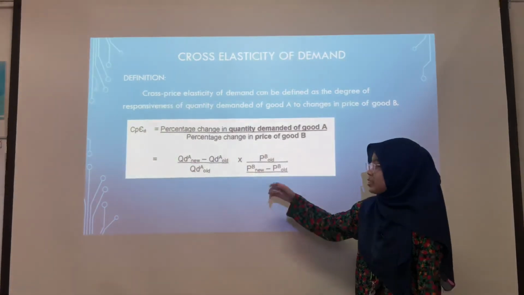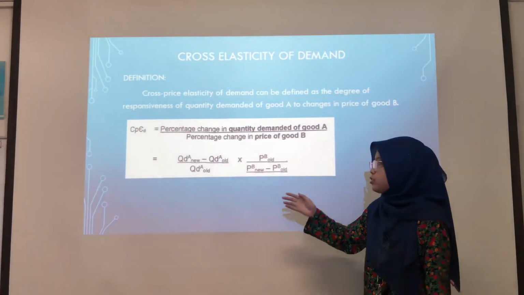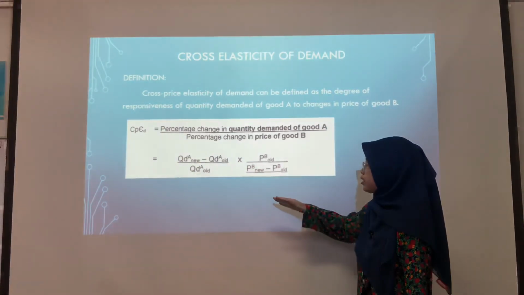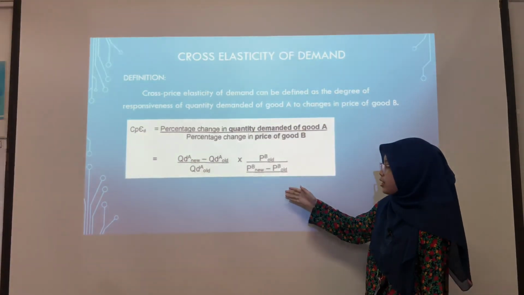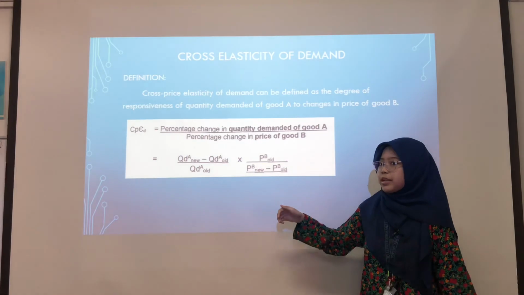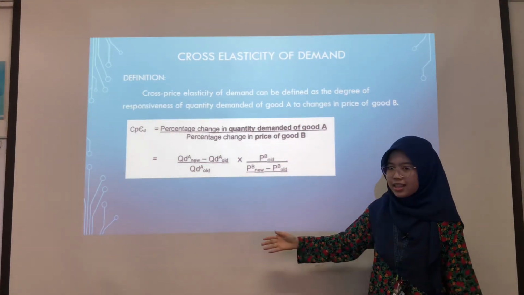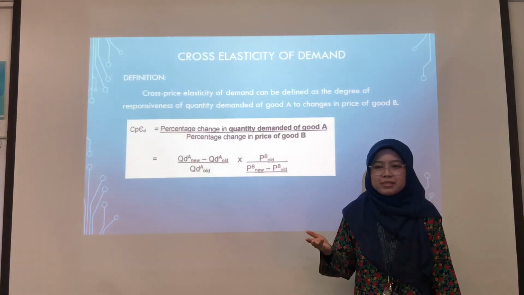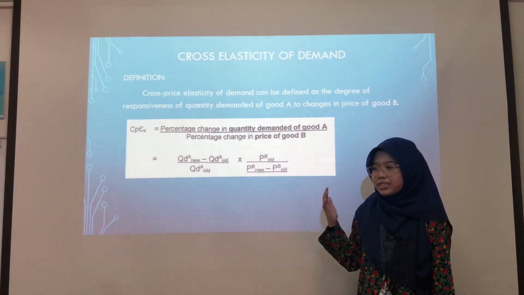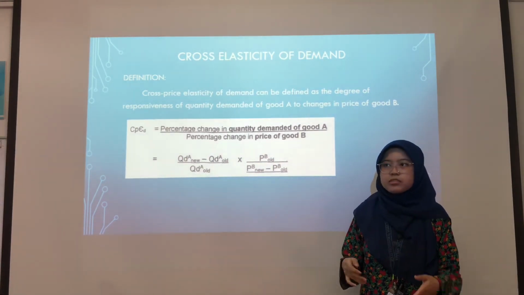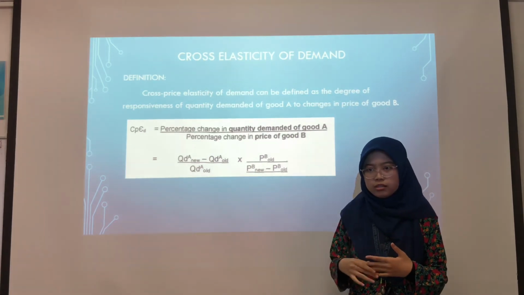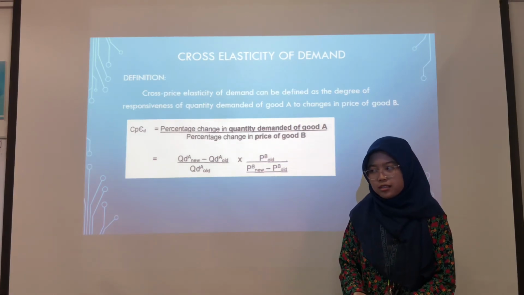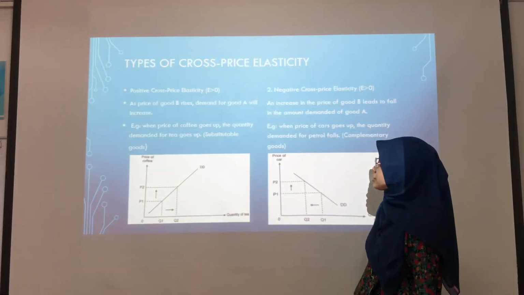The formula is the new quantity demanded for A minus the old quantity demanded for A over the old quantity demanded for A, divided by the old price for B over the new price of B minus the old price for B. Goods that are complementary usually have a negative coefficient. Meanwhile, goods that are substitutes always have a positive coefficient. There are three types of cross price elasticity.